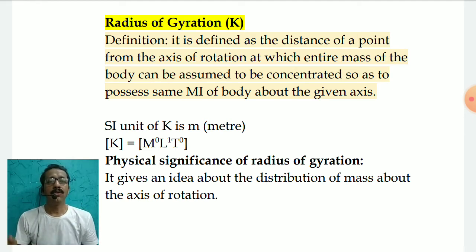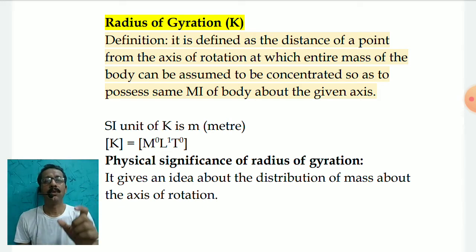This radius of gyration is a very important concept, and it's a very abstract concept. The word radius of gyration itself is related to radius. If I have a rotating rigid body and it is having some moment of inertia I, you take into consideration a ring of the same mass as that of the body.